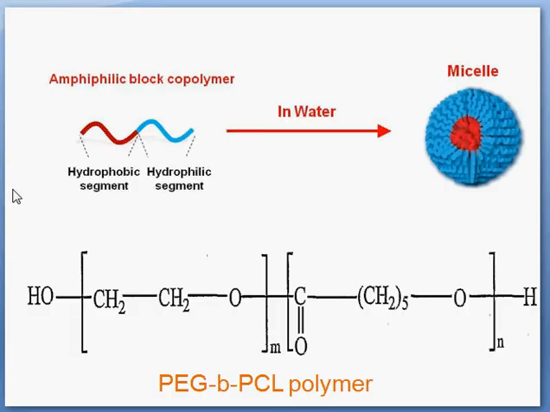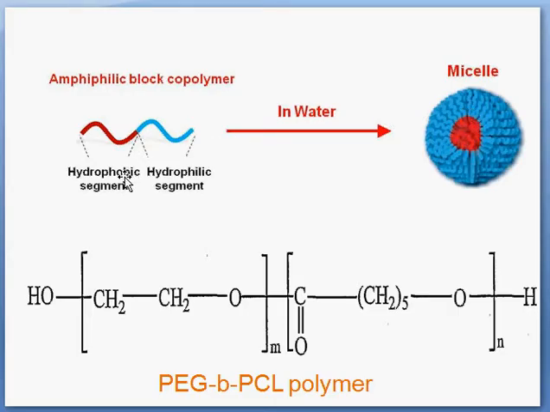So the micelles should have dual properties. Amphiphilic block copolymers have dual properties, a hydrophobic segment and a hydrophilic segment. When they dissolve in the water, they form these types of micelles. The chemistry behind these micelles I will discuss in another slide.